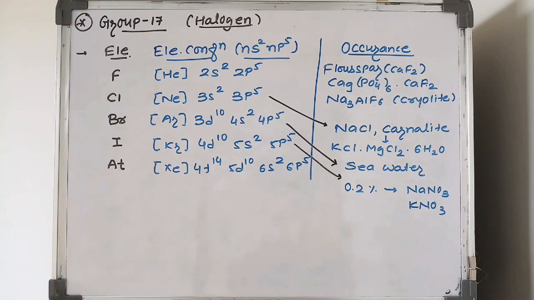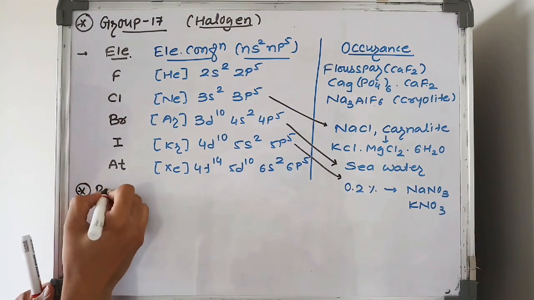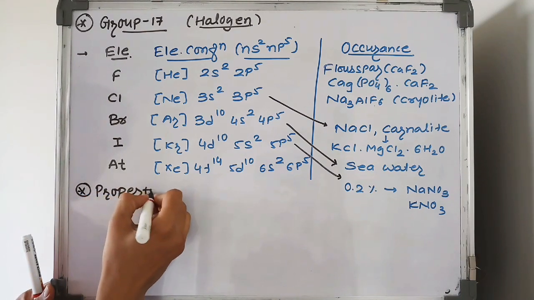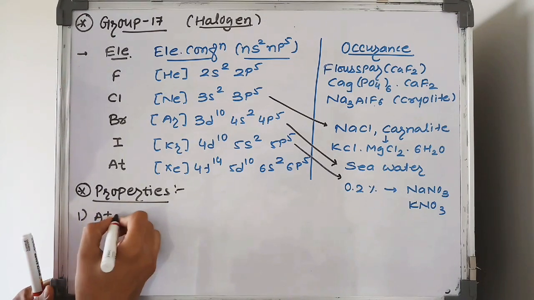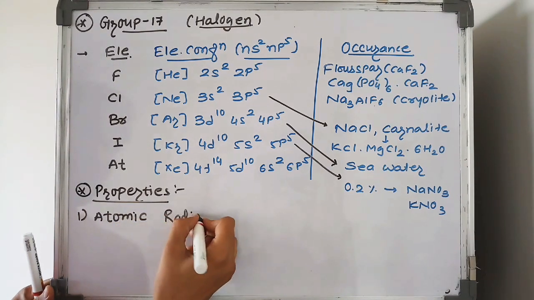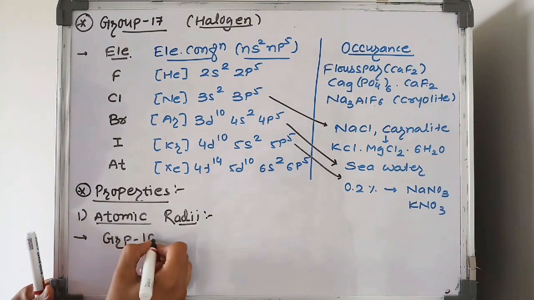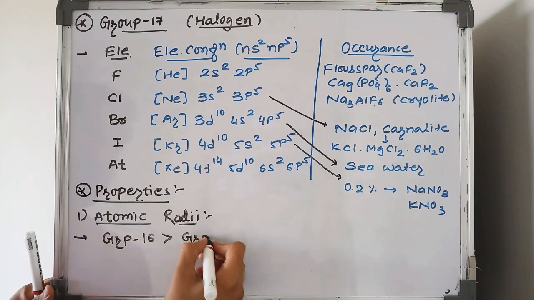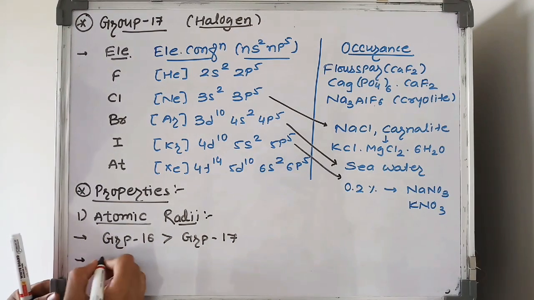Now students, we study the physical properties of group number 17 elements. First property is atomic radii. We know that the atomic radii of group number 17 elements are less than group number 16 elements.